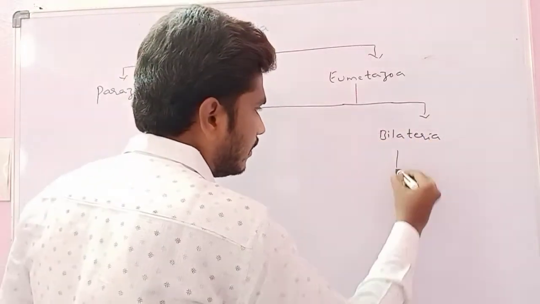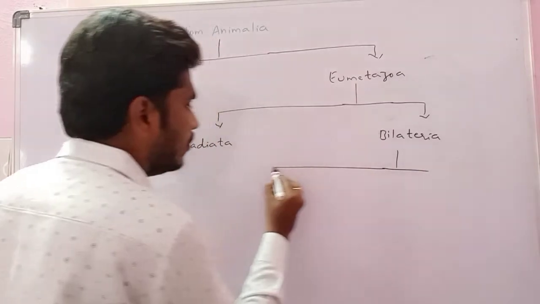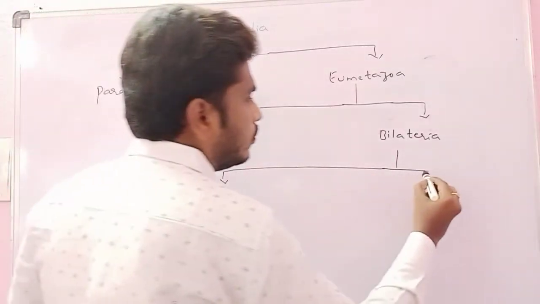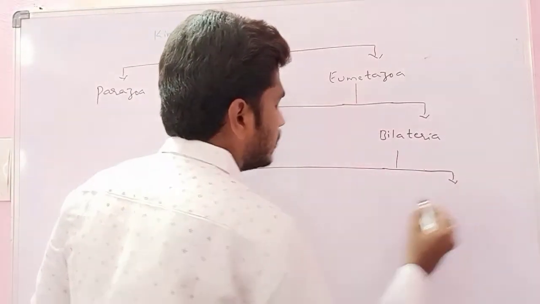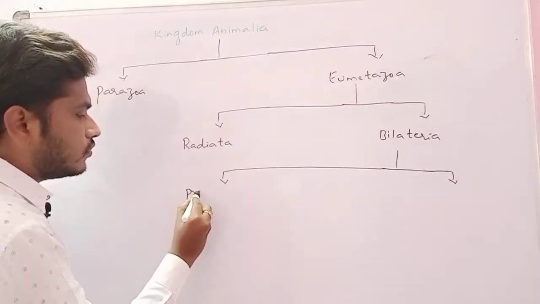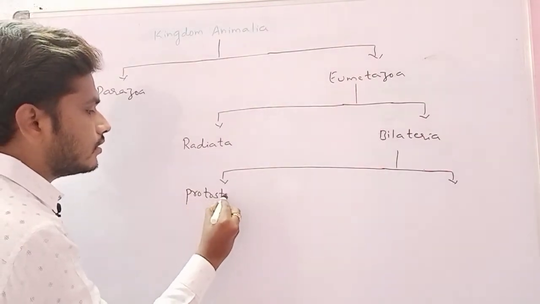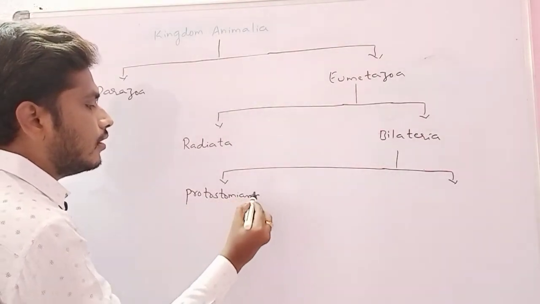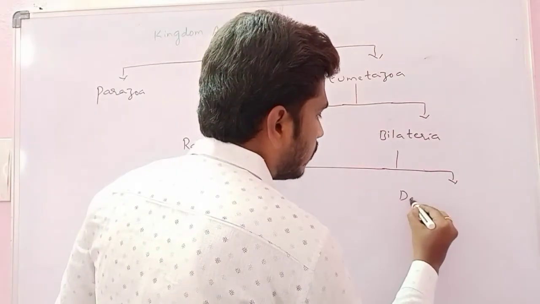This Bilateria again we are dividing into two divisions, Protostomians and Deuterostomians.